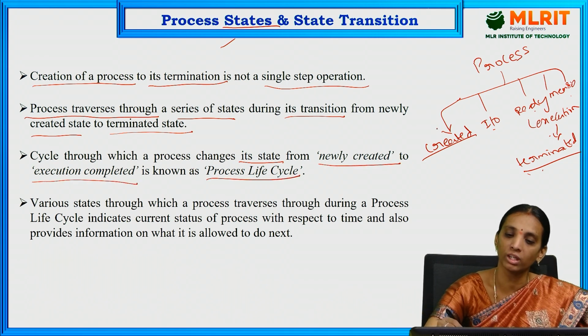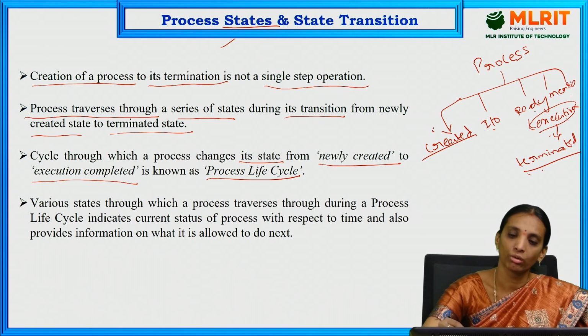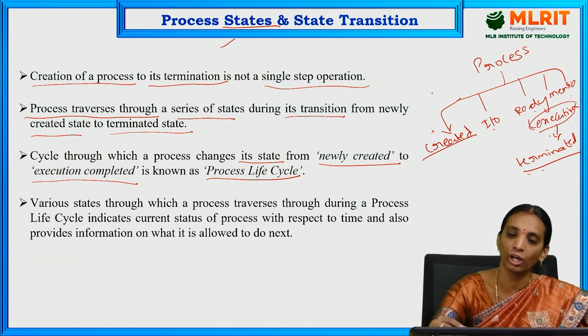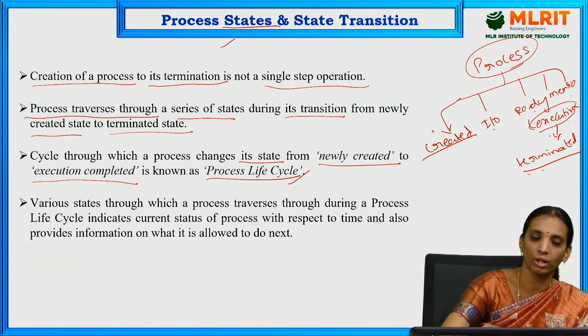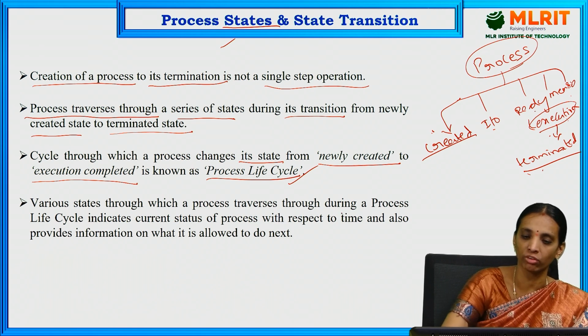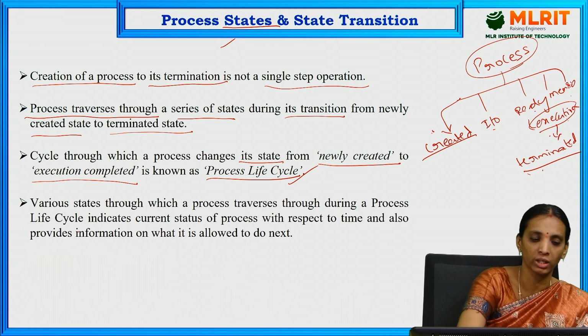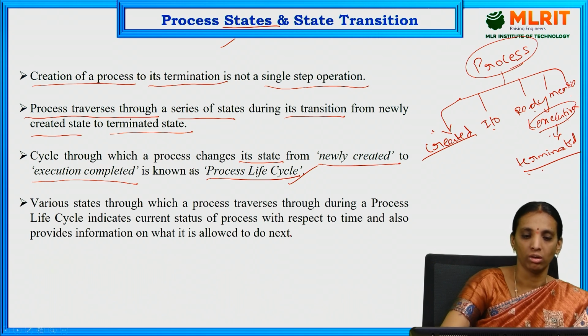So from creation to execution and completion, the entire flow used for the execution of any process in the operating system is known as the process life cycle. The various states through which a process traverses during the life cycle indicate the current state of the process with respect to time and provide information on what it is allowed to do next.